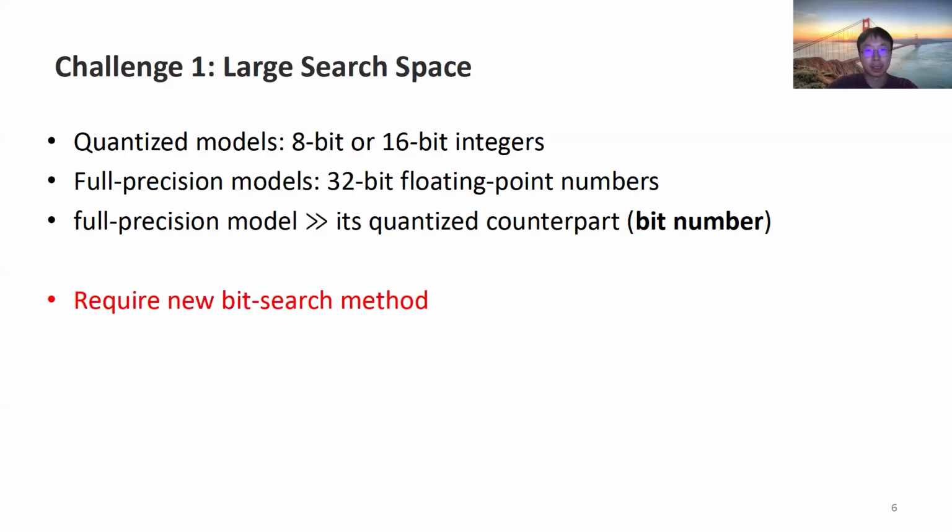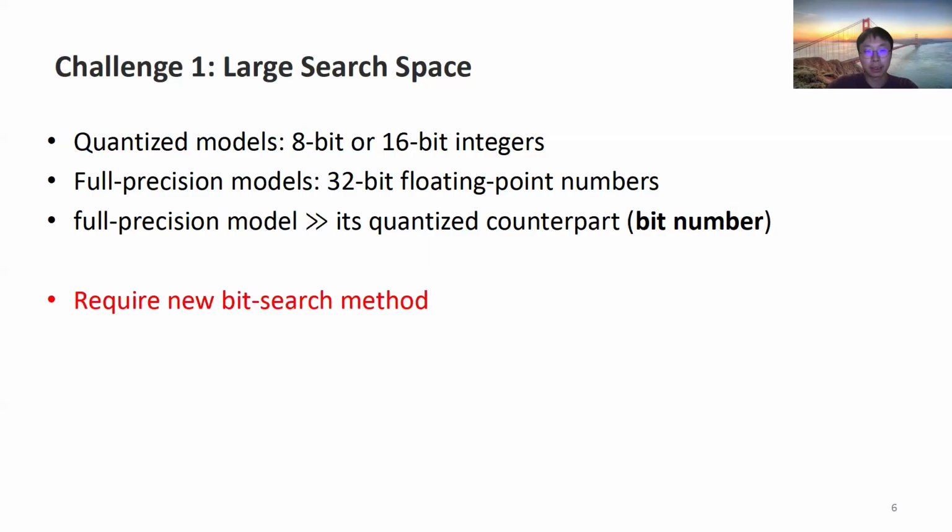There are three challenges in designing one-bit flip backdoor attacks on full precision models. First, a large search space. In quantized models, weights are typically stored as low-bitwidth integers, for example 8-bit or 16-bit, using a two's complement representation.